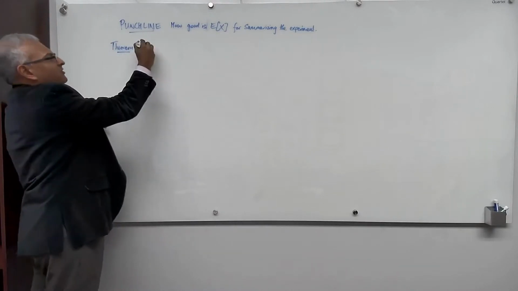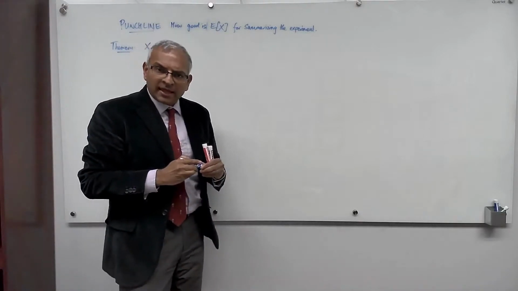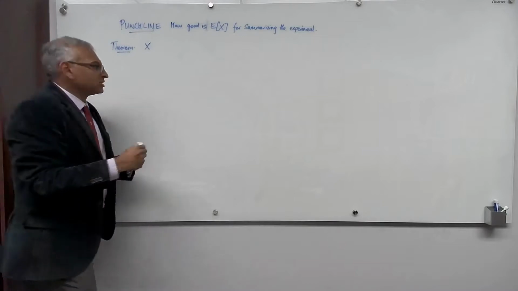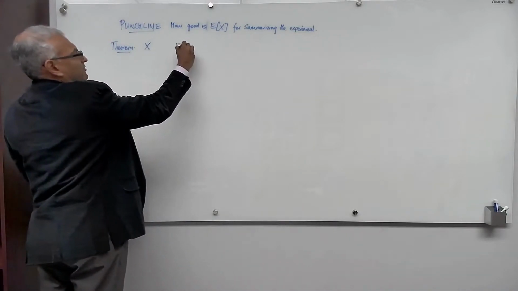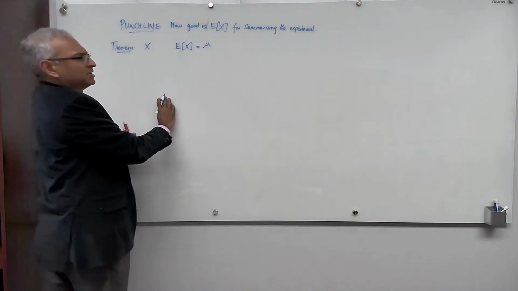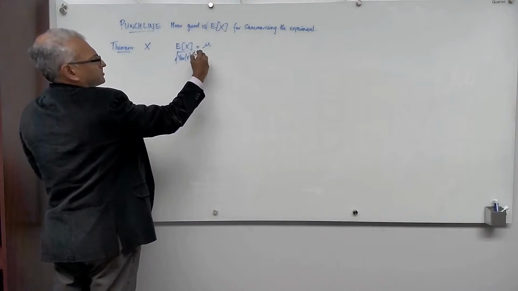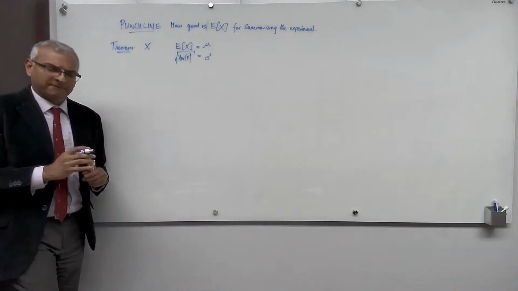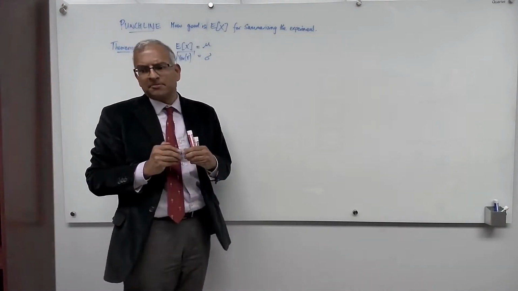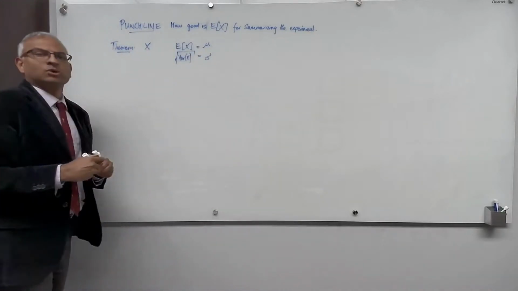Okay. So you have a random variable x. And you can compute its expected value. You have the expected value of x. Let's call this mu. And you have the standard deviation, so the square root of the variance of x. This is sigma. Now you run your experiment and you see what's the value of x, what's the value of your measurement. And here's what we can say.